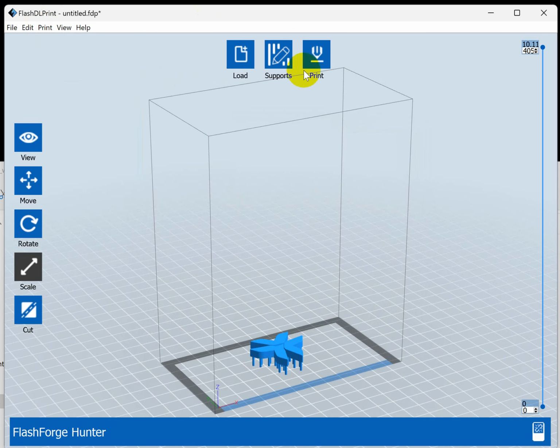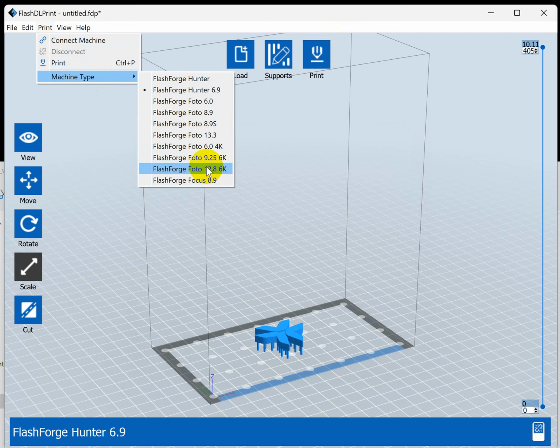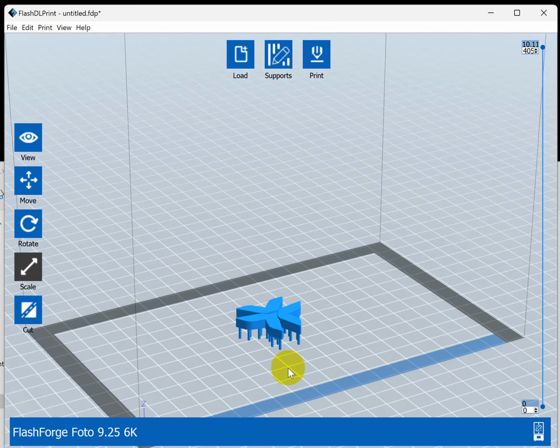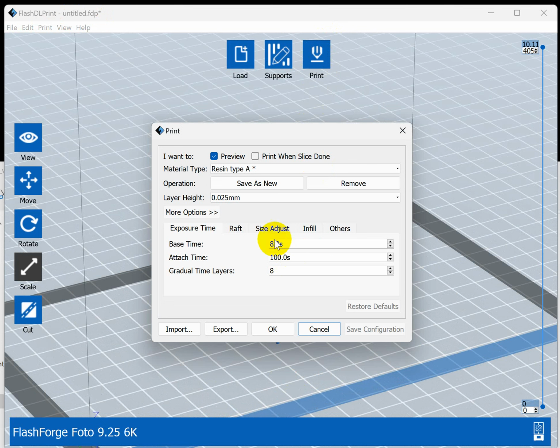Okay, the same, but the photo 9.25K, you need to change the parameters to this one, so it can print out the same model with the same size. This is the key information for running well with the photo machine.